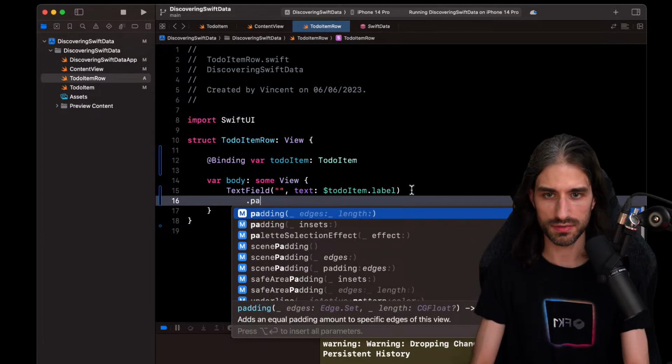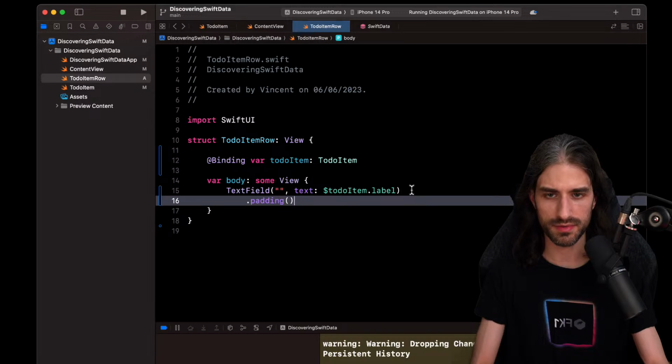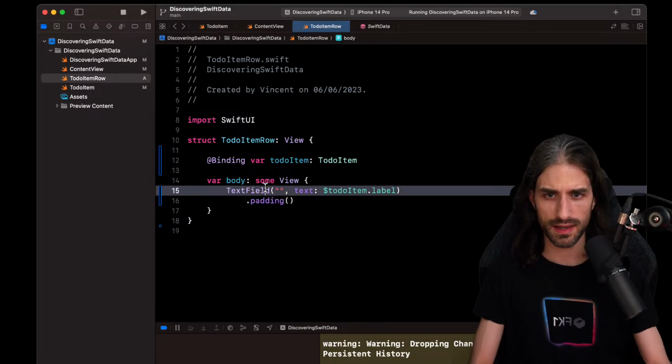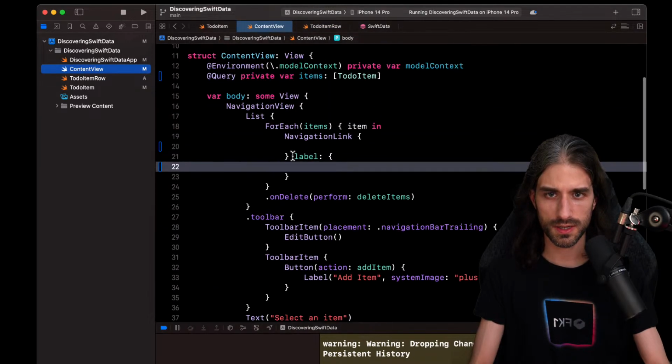Okay. Let me put a bit of padding around this text field. And if I want it to get the focus, I guess I will focus on that just after. Okay, so here now for the label, you know what?